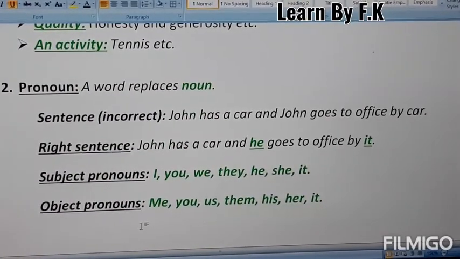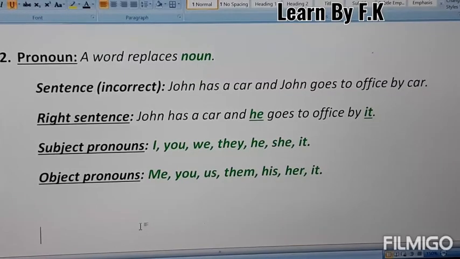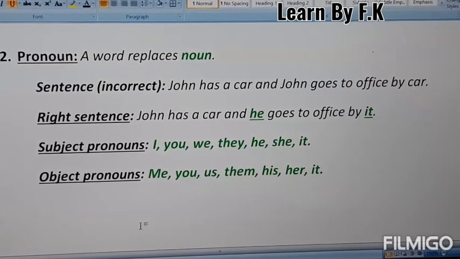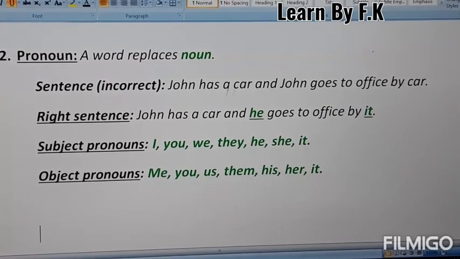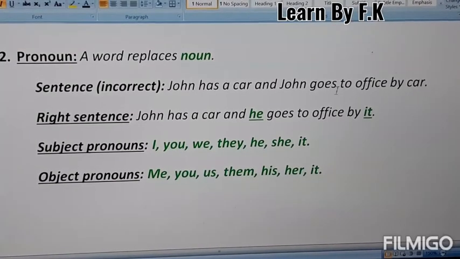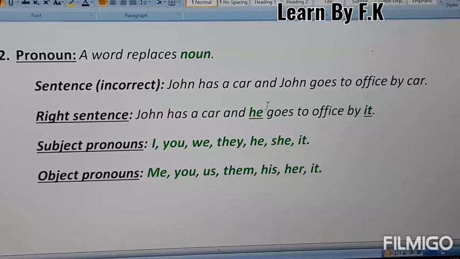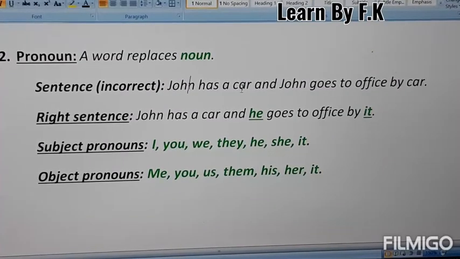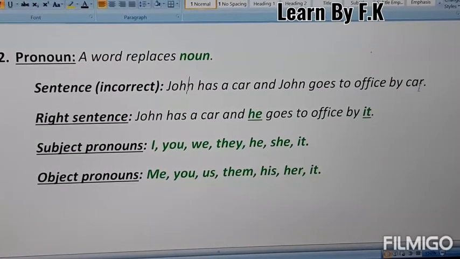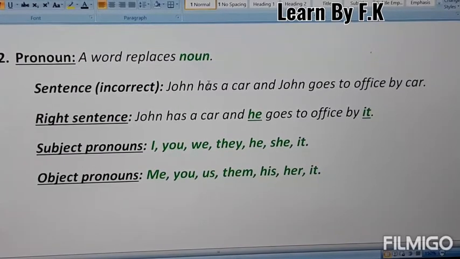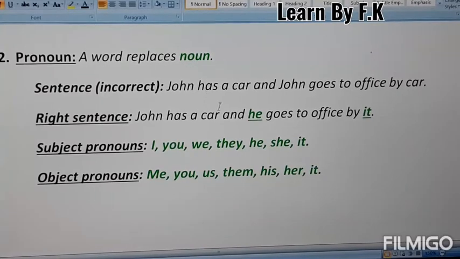Second one is pronoun. Pronoun is a word that replaces a noun. The sentence which is written here is not correct. Why? Because here you can see John has a car and John goes to office by a car. John and car are repeating in the same sentence. So this is not the right way to make a sentence. The right sentence is John has a car and he goes to office by it.